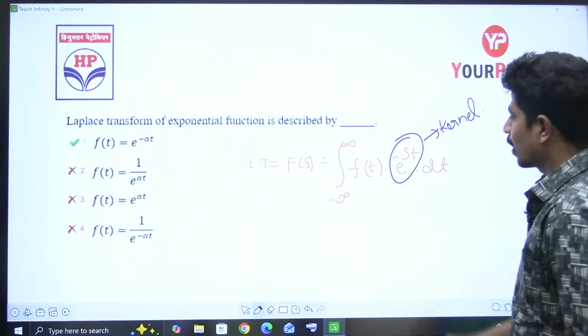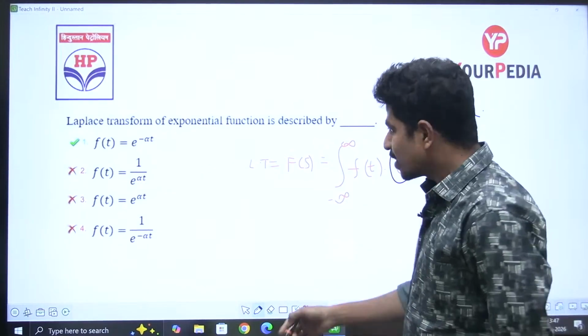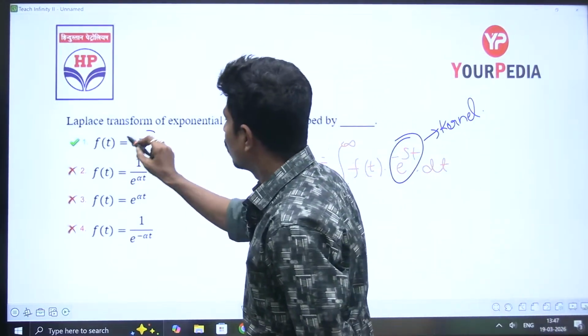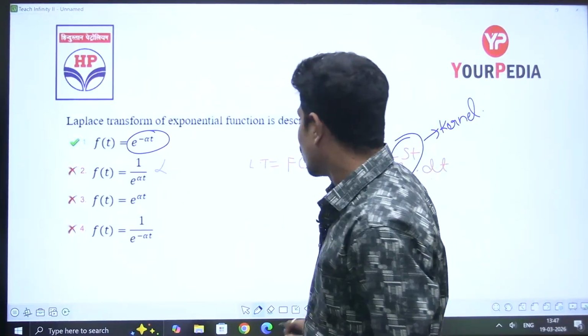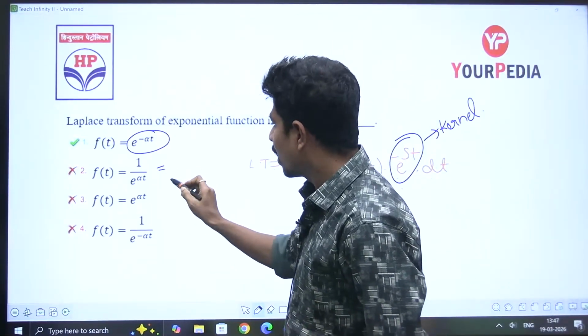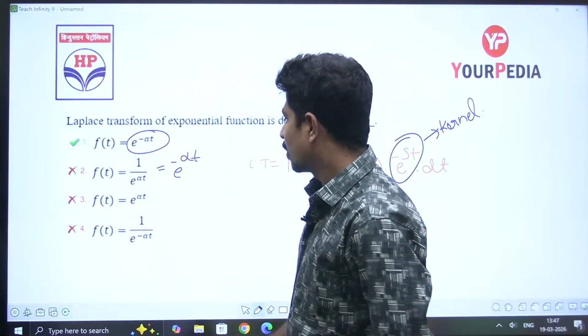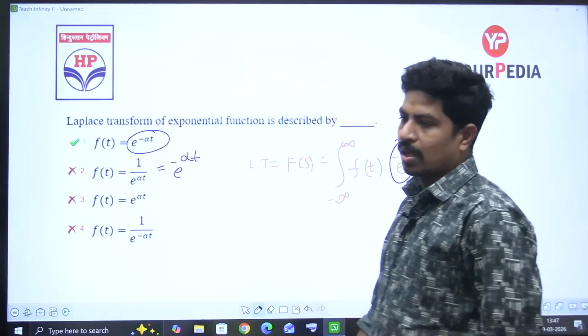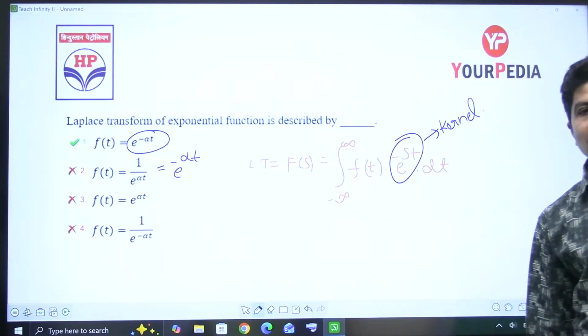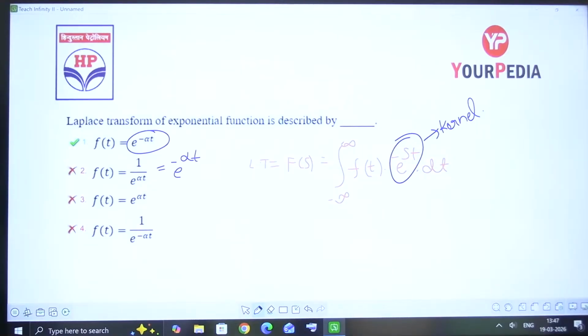This is called what? Kernel. Right? So s is not there. Instead of s, alpha is taken, so e power minus alpha t. So this cannot be used. Or see, I'll tell you, the question is not framed properly. 1 by e power alpha t can be written as e power minus alpha t. But the question is not framed well. For this question, everyone should get a mark, right? Yes or not?